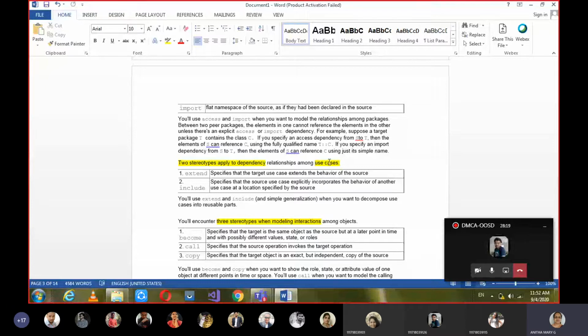But what are the stereotypes we can give among the use cases? It should be used. So here, for the left part as well as the right part,